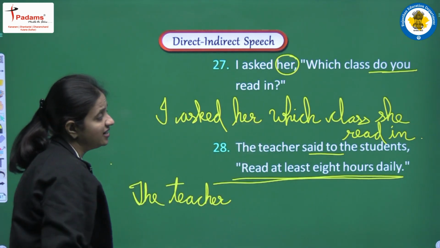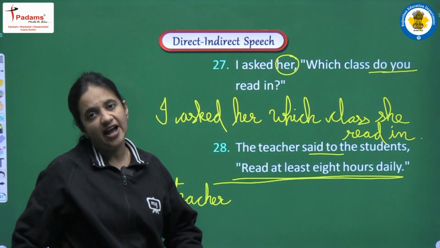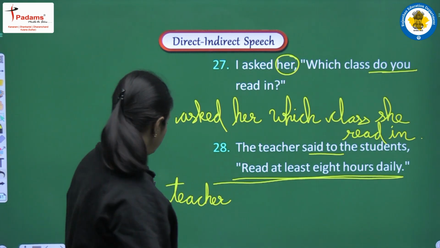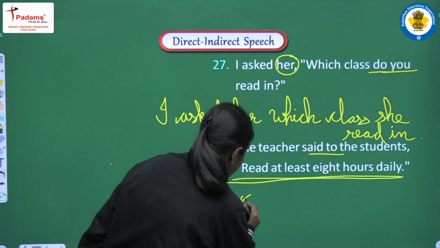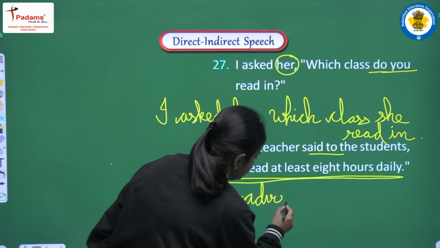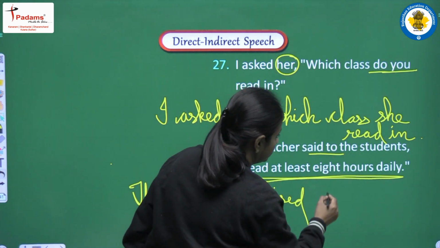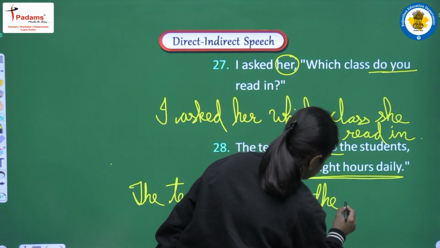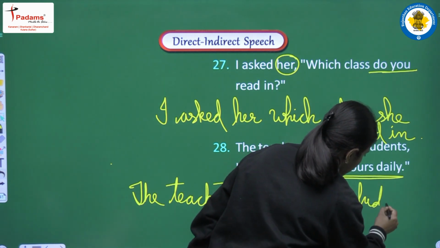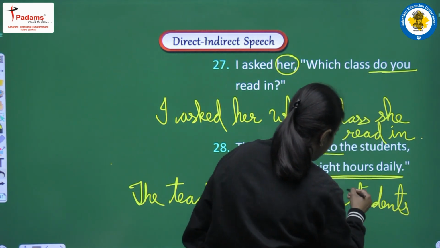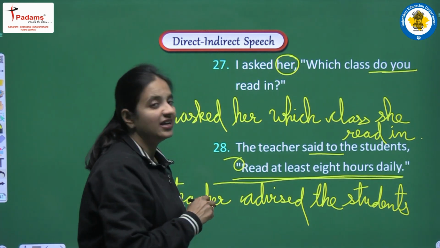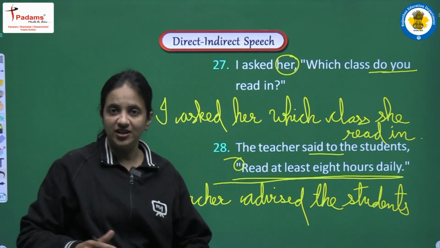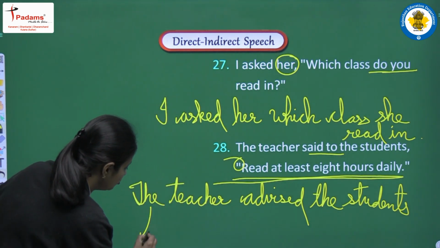read at least 8 hours daily. We can say here it's a kind of advice also. Okay, so we can say that the teacher advised the students. Now we will need one conjunction here, and in the imperative sentence what is our conjunction? We have to use to.